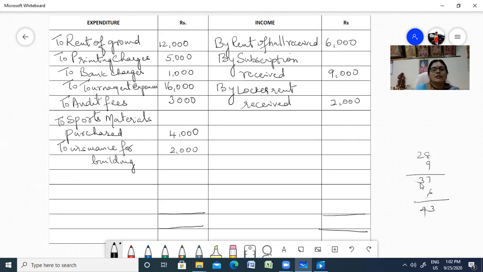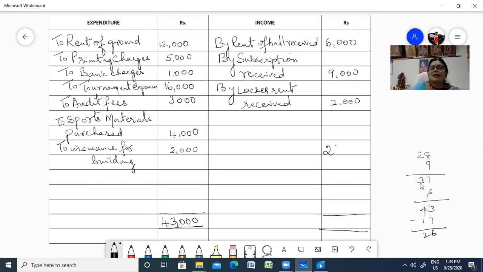If you want, you can count to check once again. 15 plus 2, 17. So that comes to 26.